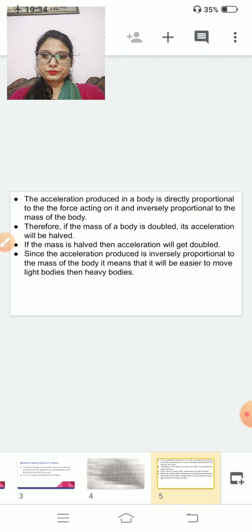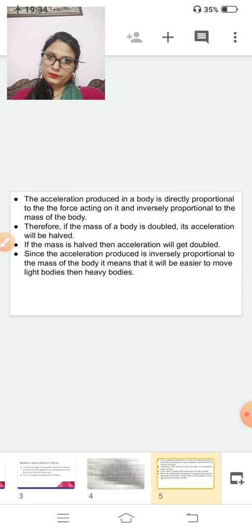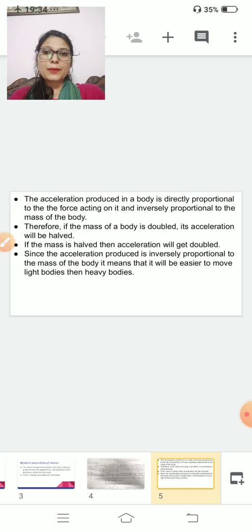Clear? Now, since acceleration produced is inversely proportional to the mass of the body, it means it will be easier to move light bodies. Clear? And it is difficult to move a heavy body. Clear? I am reading once more. Listen carefully.